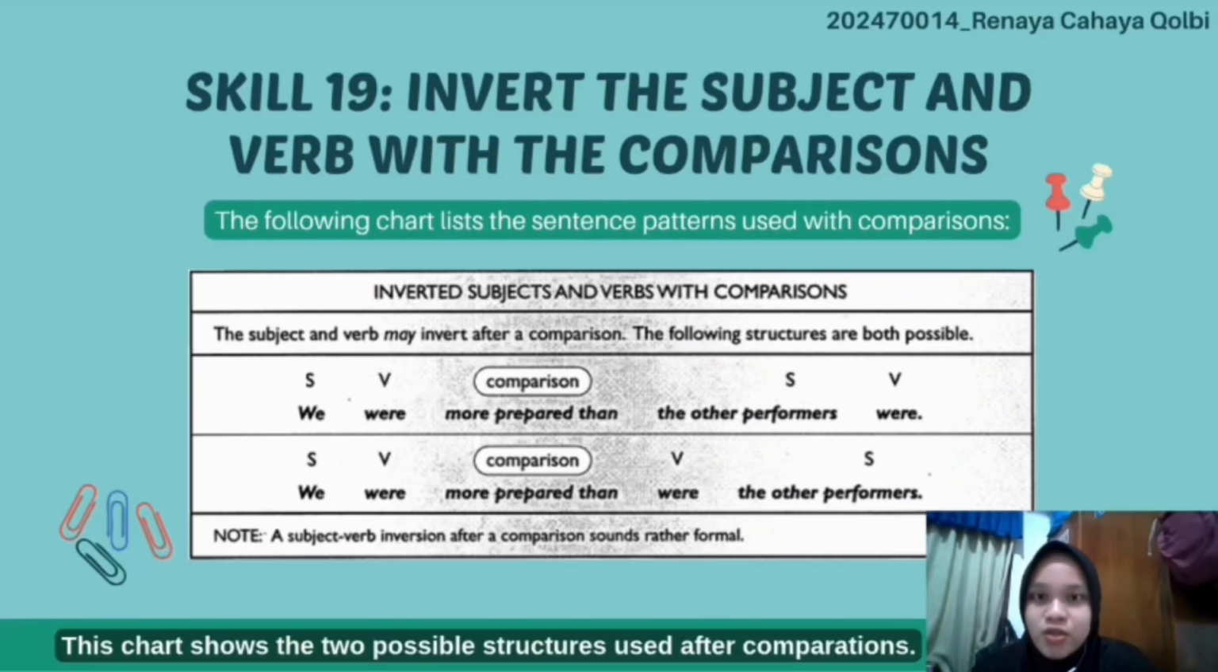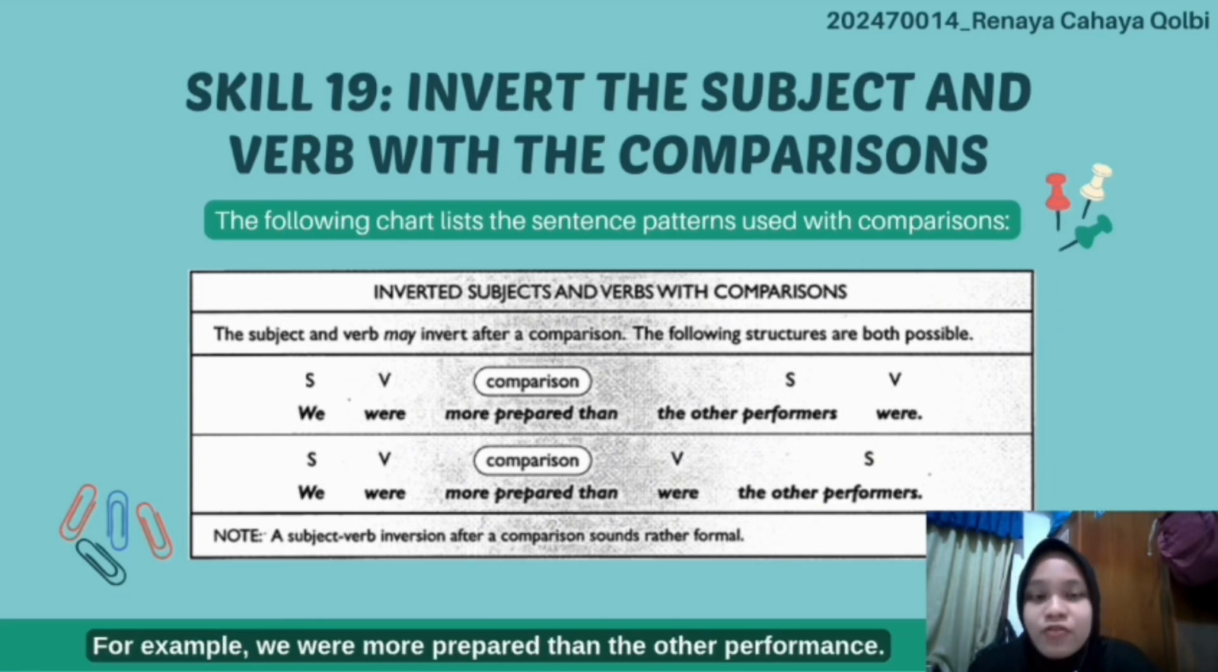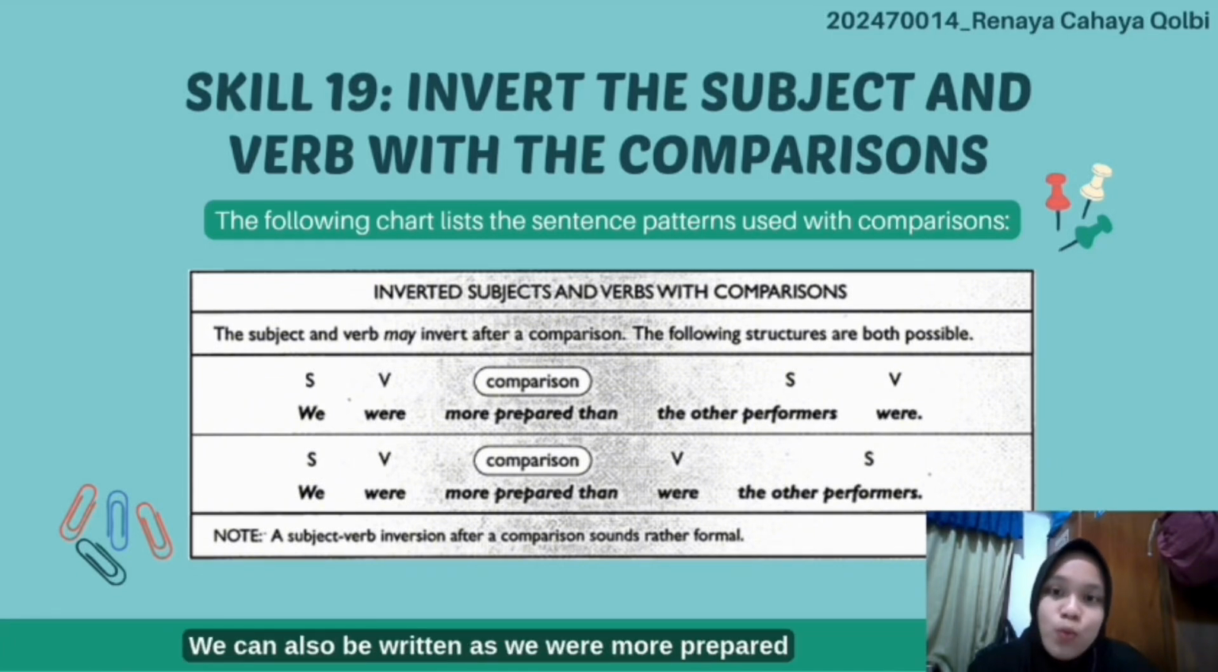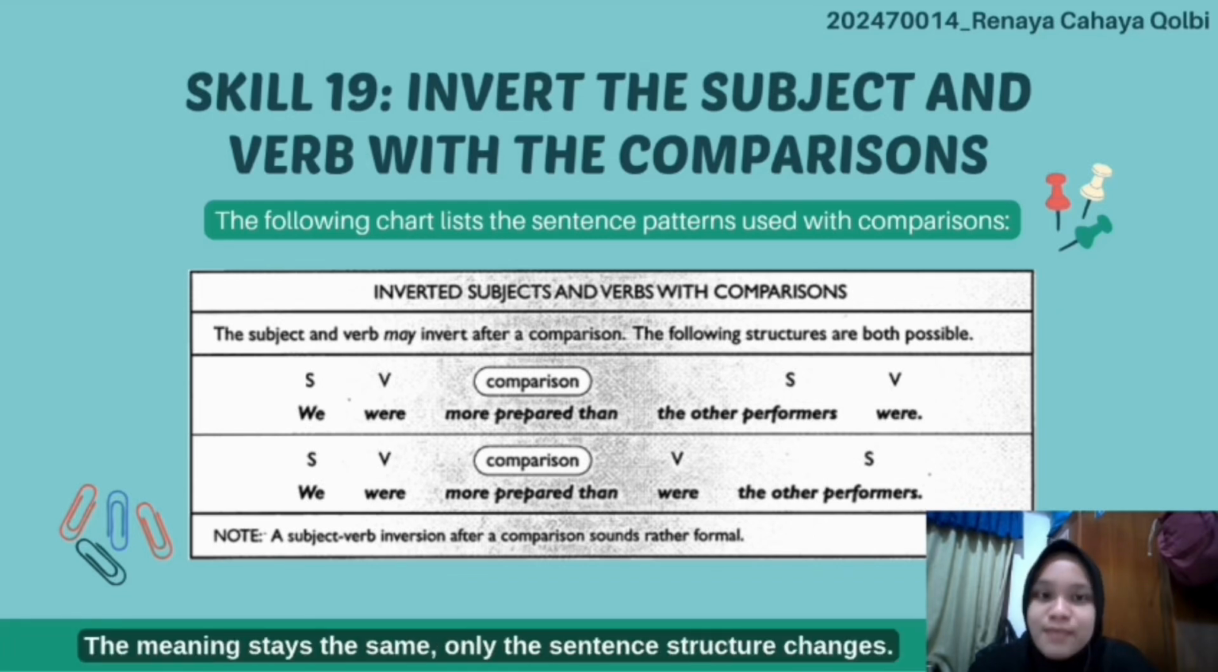This chart shows the two possible structures used after comparisons. The first structure keeps the normal word order, where the subject comes before the verb. The second structure uses the inversion, where the verb comes before the subject. For example, we were more prepared than the other performers, which can also be written as we were more prepared than were the other performers. The meaning stays the same, only the sentence structure changes.